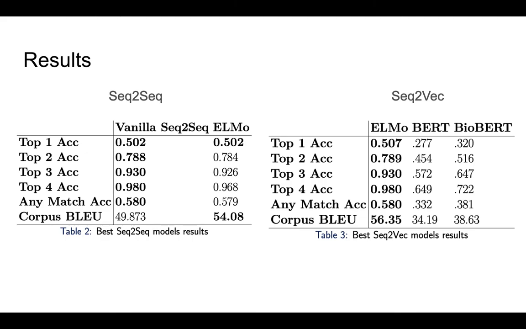Surprisingly, we found that sequence to sequence is doing on par with ELMo and BERT as well. BERT and BioBERT surprisingly did a little worse, which might be due to some overfitting.